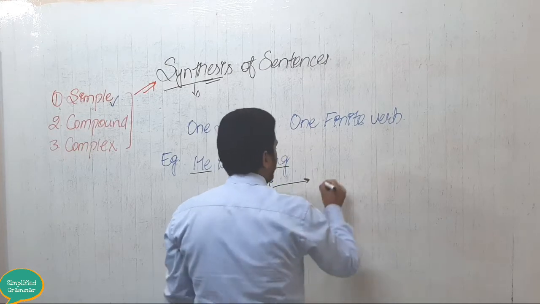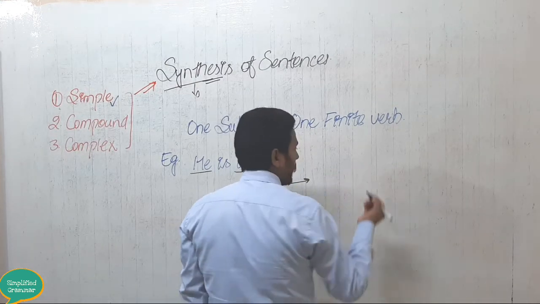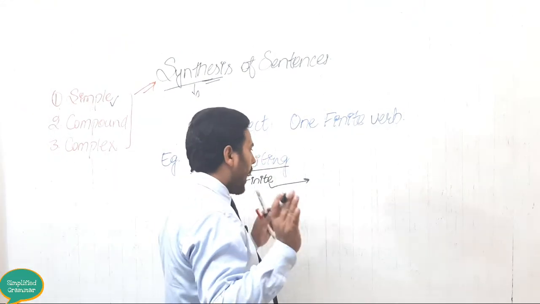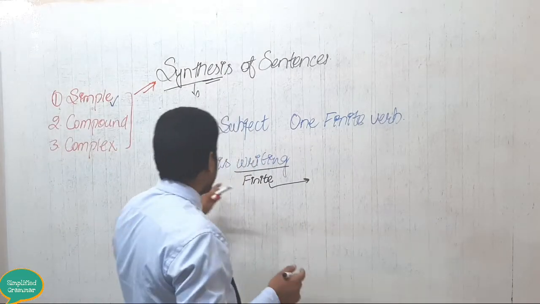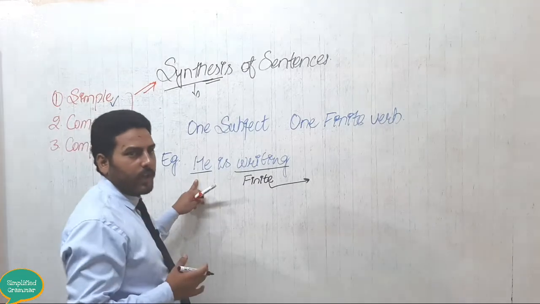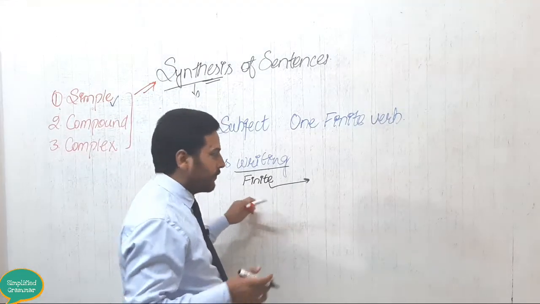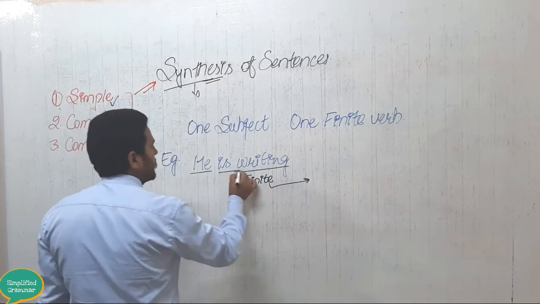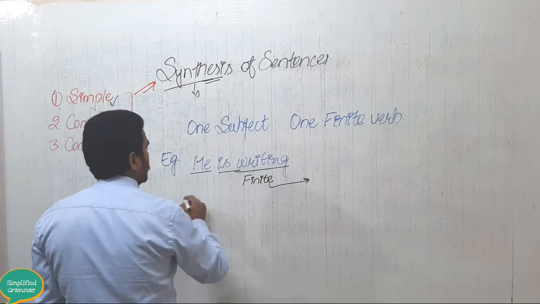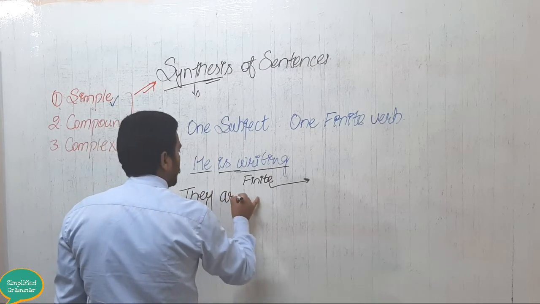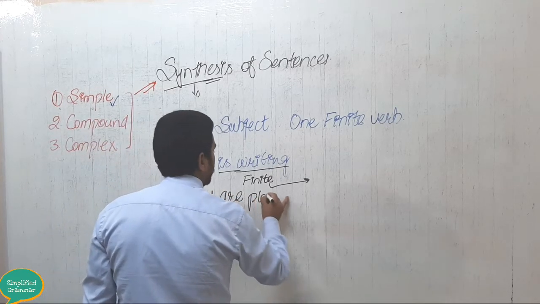A finite verb is the verb that we use according to the subject. If the subject is singular, according to that we need to use the verb. For example, here I have written, he is writing. If I write here, they are playing.